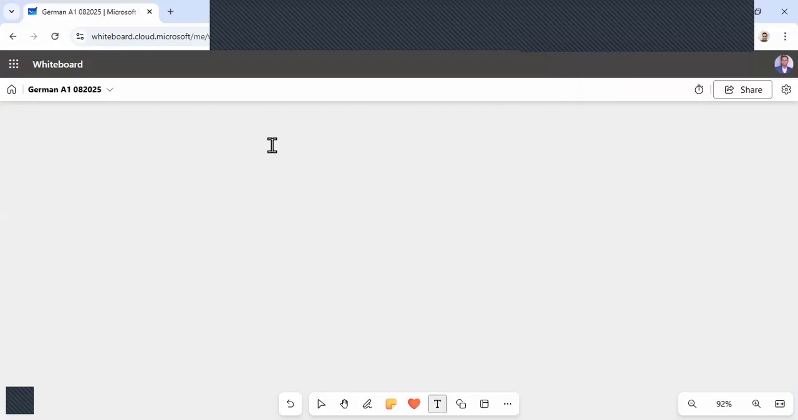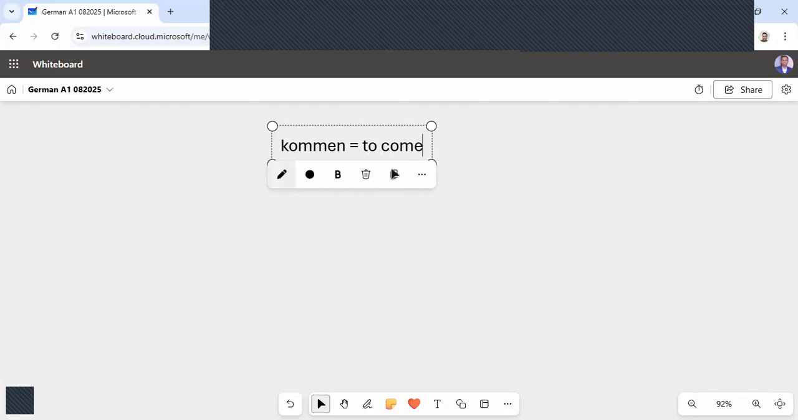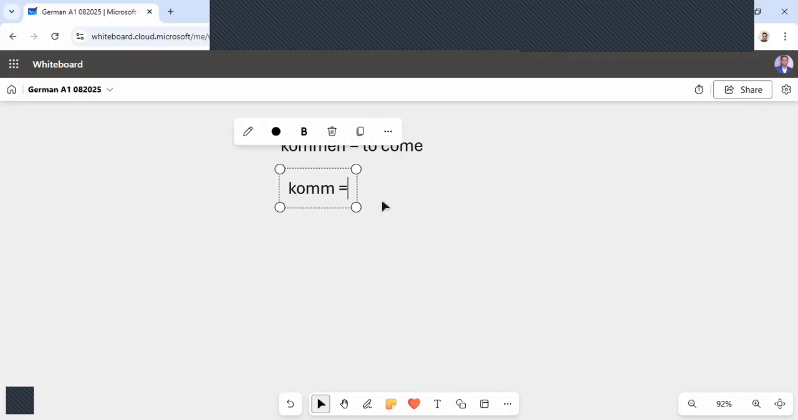Suppose I want to say, I am coming from Pune, I am coming from India, I come from Italy, I come from Chennai. Suppose you are coming from a different city, then how will you say it in German? For that, there is a verb called kommen. You will say it as kommen, not common. Kommen means to come. And then the stem is komm.